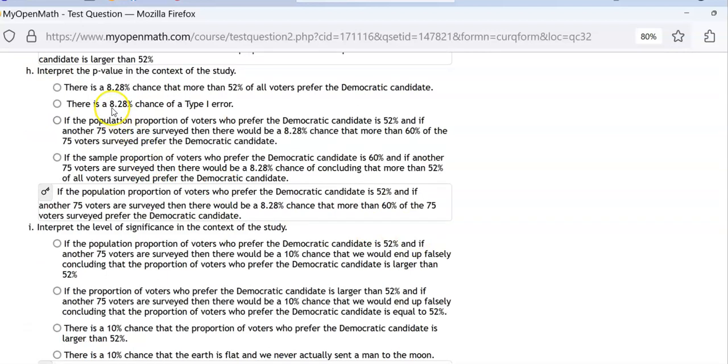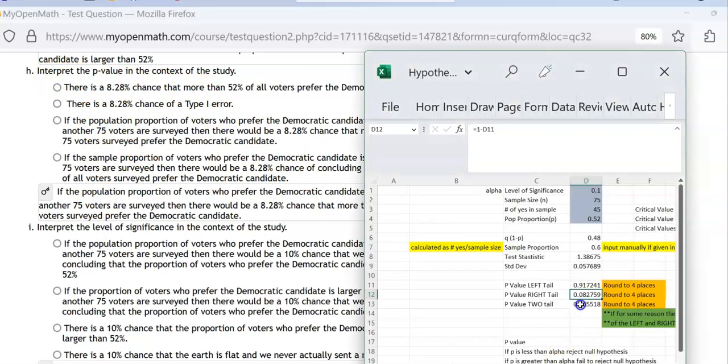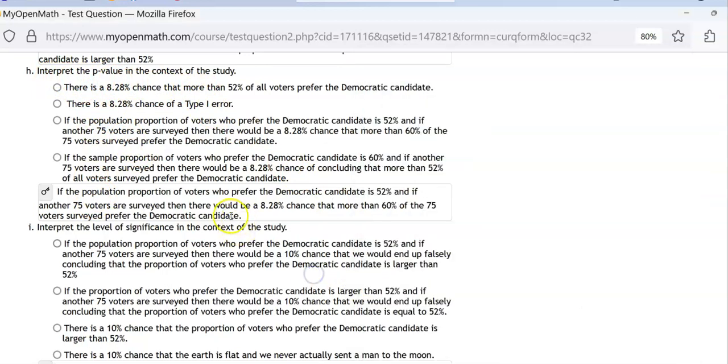So for Part H, it says interpret the p-value. The p-value, again, is 0.0828, or as a percentage, 8.28%. I'm going to break this down step by step. The correct answer will always start with "If the population proportion of voters who preferred them is 52%."